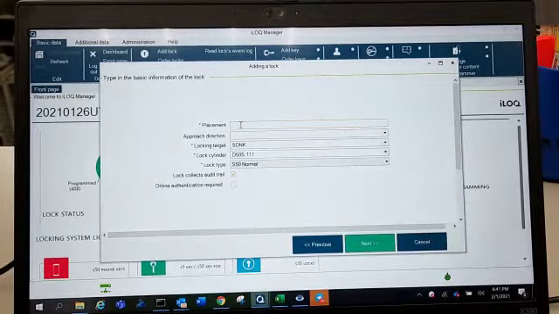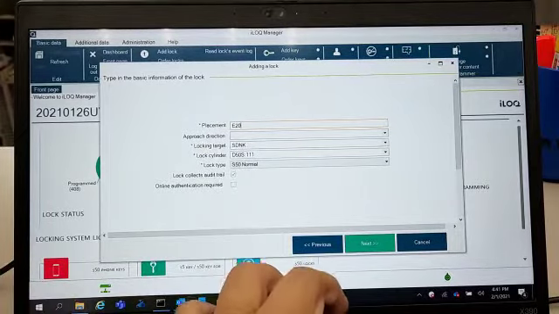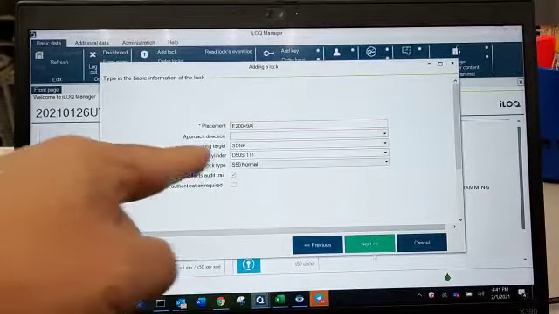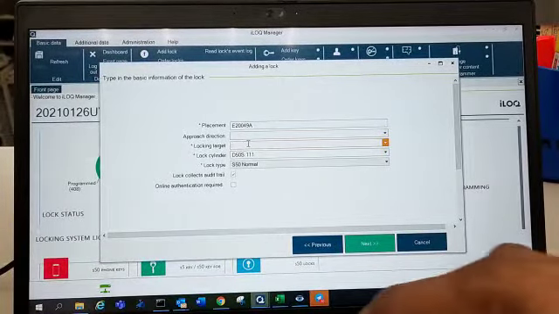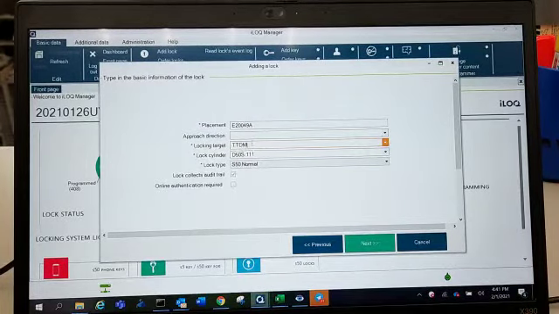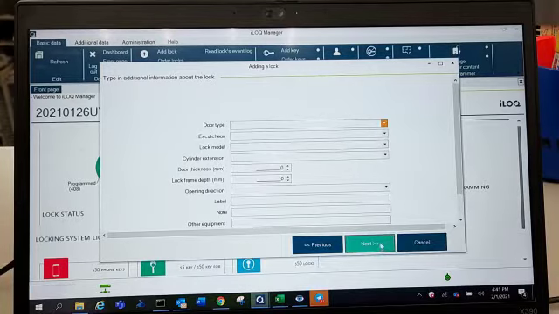Okay, placement is a unique name or unique number. So for the site TTDM we have chosen the number E20049A, and then locking target we change to site TTDM. Okay, next. Okay, next.